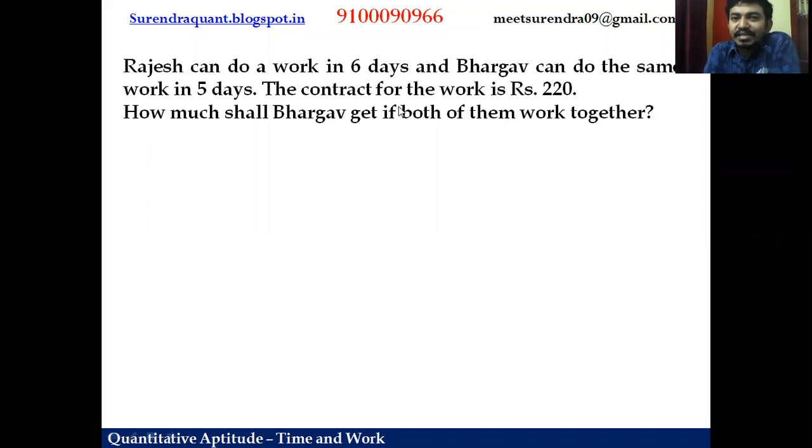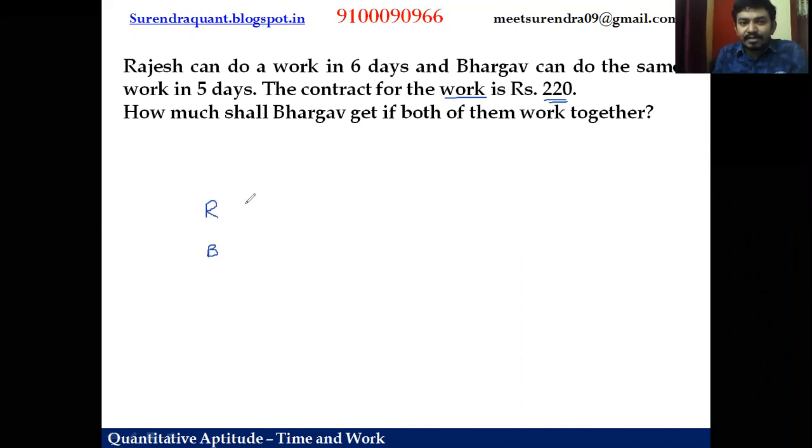Rajesh can do a work in 6 days. Bhargav can do the same work in 5 days. And first you need to find out, they work together, right? For 220 rupees. Go for the basic method. Rajesh and Bhargav, 6 days, 5 days, LCM 30. 1 day work of Rajesh is 30 by 6, 5. 1 day work of Bhargav is 30 by 5, 6. Work ratio is 5 is to 6. This is Rajesh's share and this is Bhargav's share.